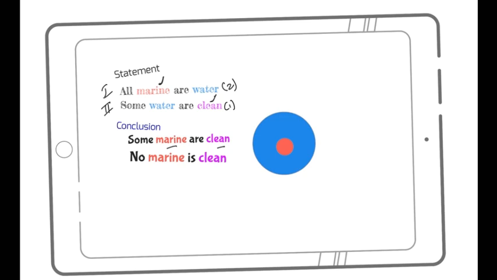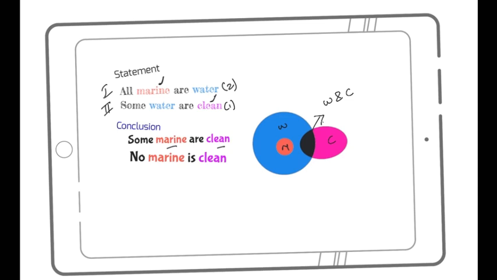Then some water are clean. I'll draw it in this way. Some of the water are clean, and clean, according to the problem, is my pink. The intersection of both, which is water and clean, is this black. This black represents water and clean because some water are clean. So this is my marine, my water, and this my clean. This is my water and clean.